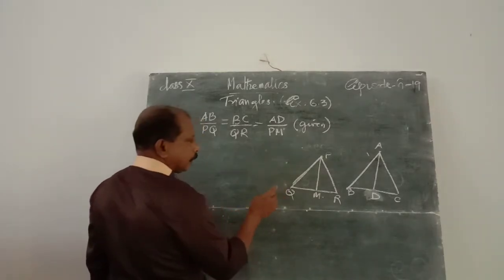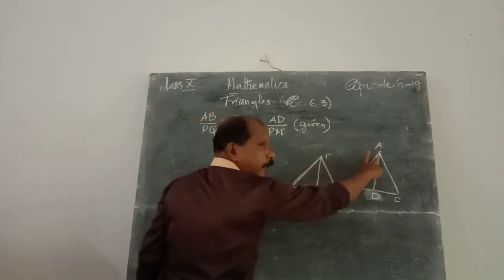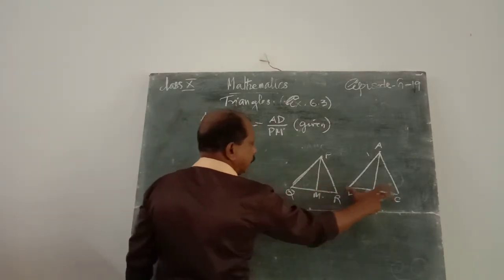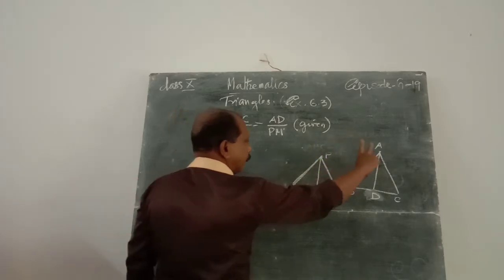Therefore, AB by PQ is equal to BC by QR and AD by PM.